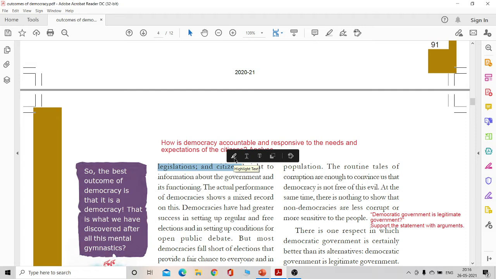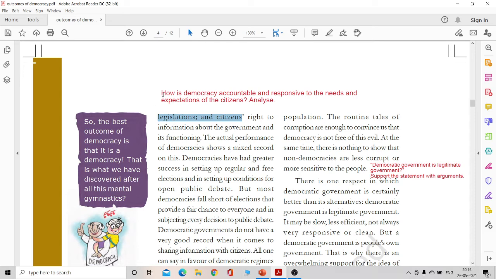Right. Now, going back to those three key words: accountable, responsive and legitimate. The question that comes from there is: how is democracy accountable and responsive to the needs and expectations of the citizens? Analyze.